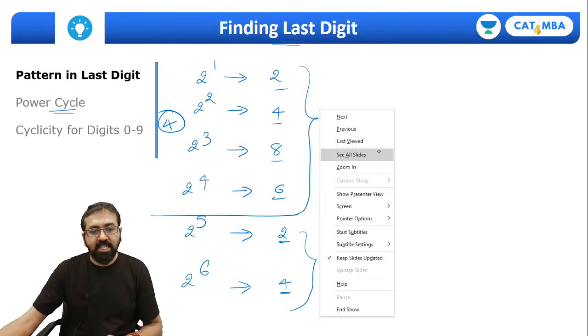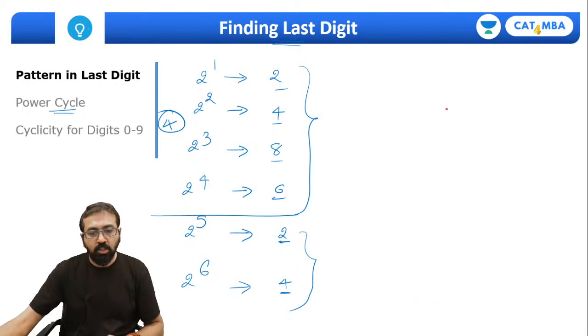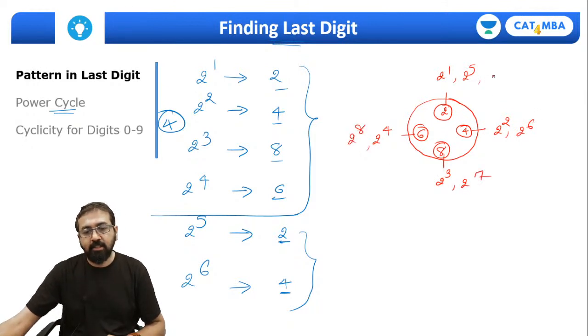In fact, the same thing can also be represented pictorially in this way. So let me show you. We can make a cycle. It follows a cyclic pattern. So we can make a power cycle. 2 raised to 1, last digit is 2, 2 raised to 2, last digit is 4, then 2 raised to power 3, so 8, and 2 raised to power 4, so it's 6 again. 2 raised to 5 will again have the same last digit, 2 raised to 6 will have 4, 2 raised to 7, and so on and so forth. It will keep going on, right?